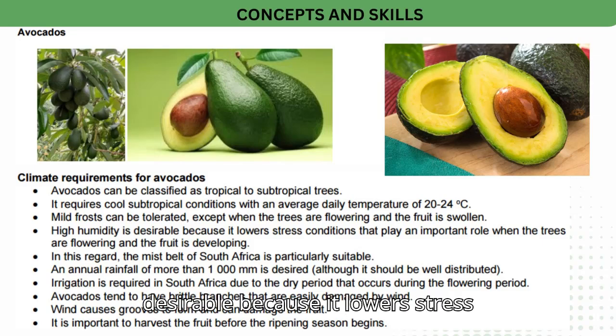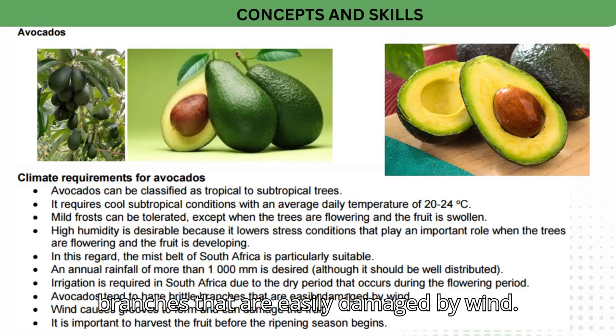High humidity is desirable because it lowers stress conditions that play an important role when the trees are flowering and the fruit is developing. In this regard, the mist belt of South Africa is particularly suitable. An annual rainfall of more than 1,000 mm is desired, although it should be well distributed. Irrigation is required in South Africa due to the dry period that occurs during the flowering period.